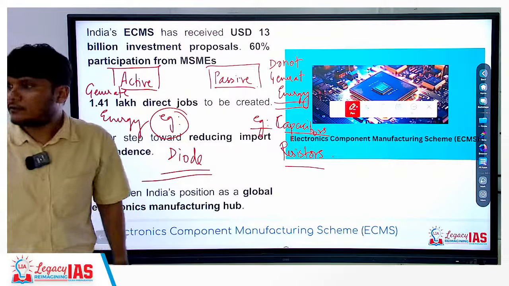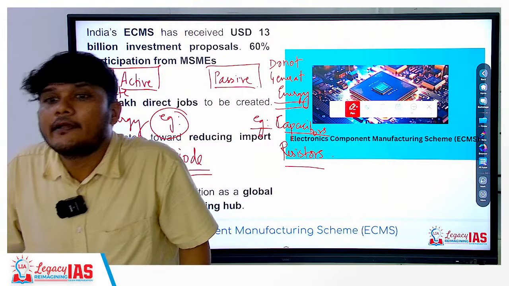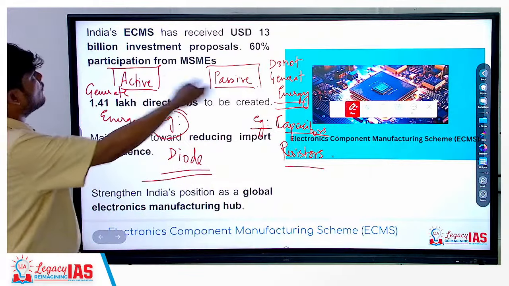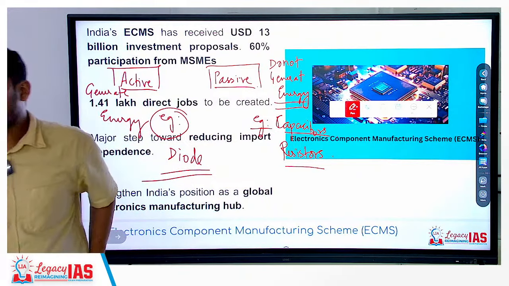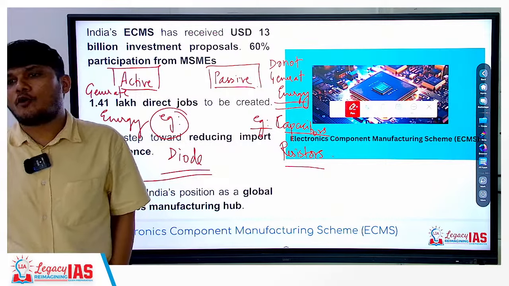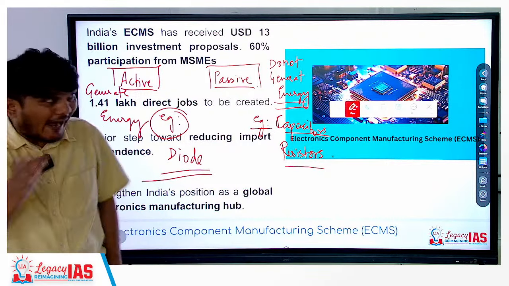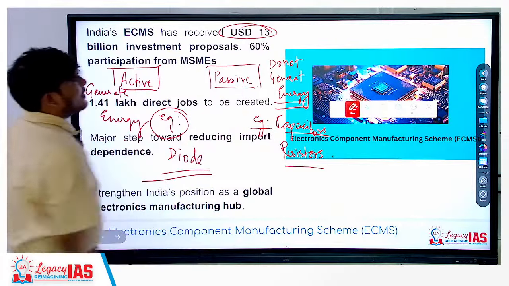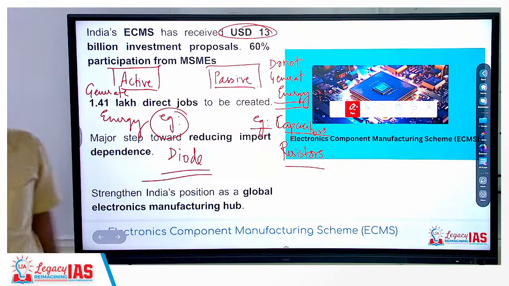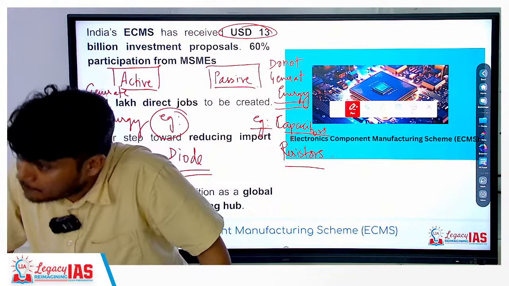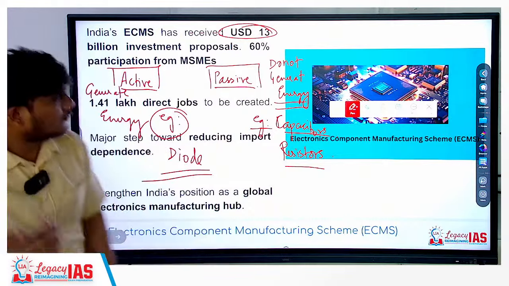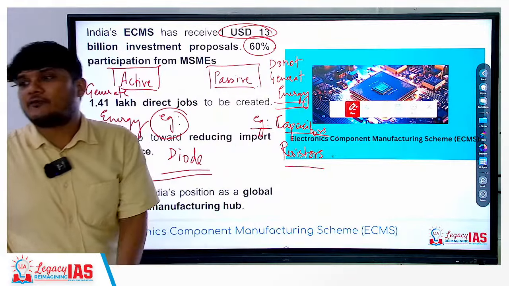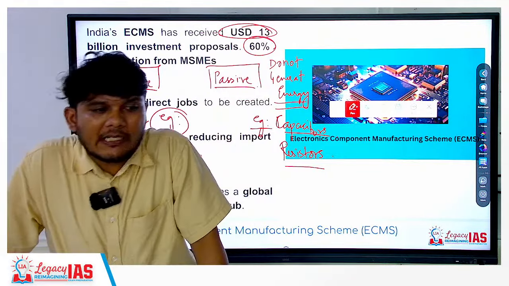Any questions? Doubts? Yes, guys, you understood the difference between active and passive. So in this domain, we want to produce more and more electronic components. Now, why is this in news? This scheme of India has received $13 billion worth of investment proposals, and in those proposals, about 60% will involve the MSME sector.